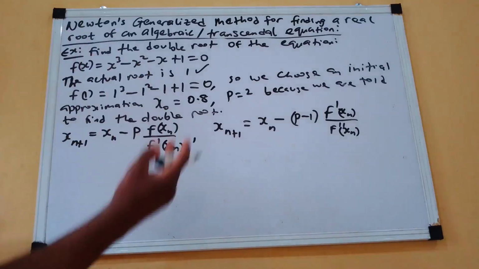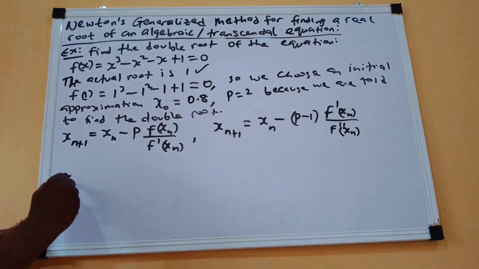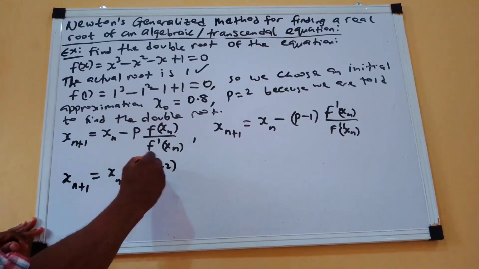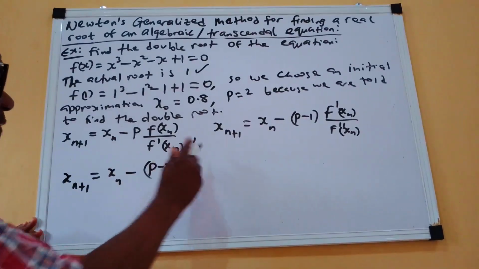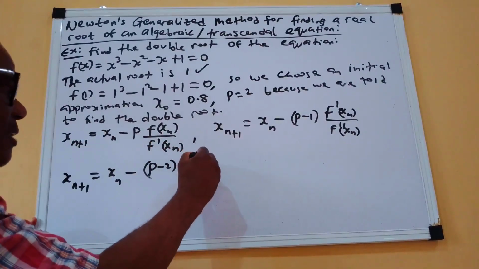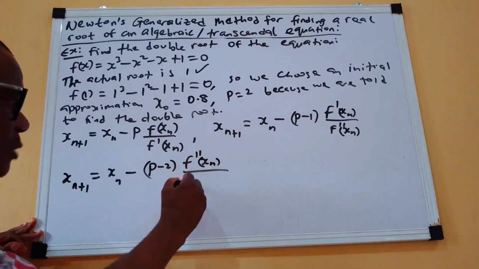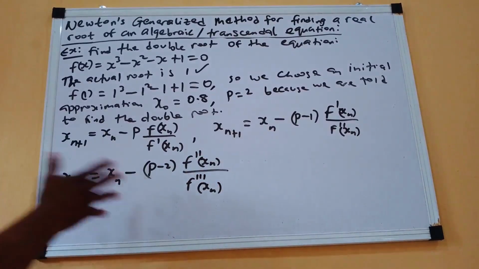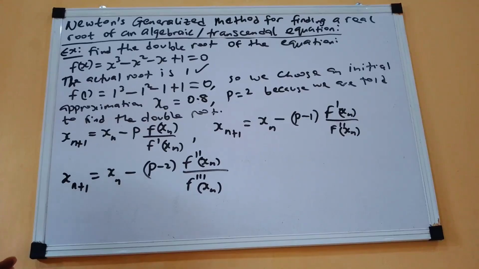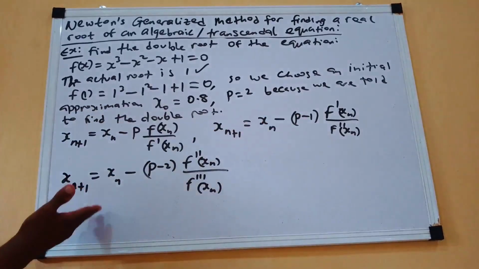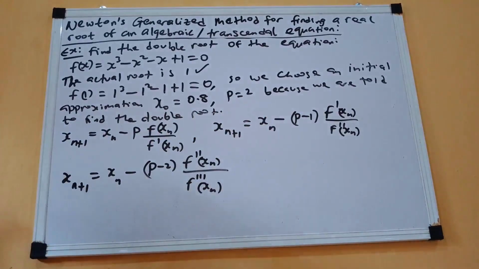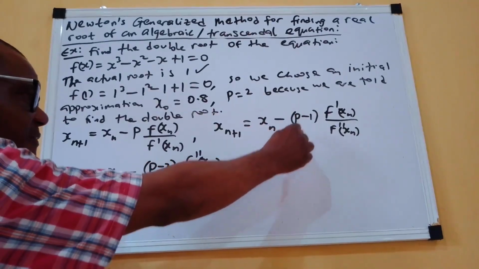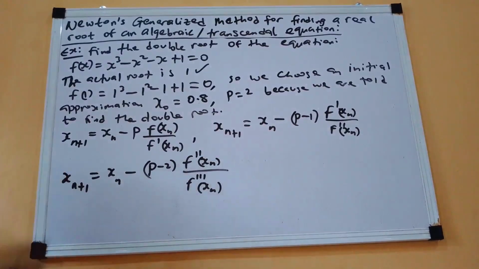So now, if there is a third one, for instance, we are going to use it as xn plus 1 will be xn, of course, minus this one will be p minus 2. You can see now. Then, of course, if it is p minus 2 as explained, this one will now start from the second derivative of xn all over, of course, the third derivative of xn. But this one will not be needed because we are only told to look for double roots. So this and this will form the double root. If you want to get a fourth equation, you can go on and on. The fourth equation will be p minus 3. Of course, that will start from the third derivative all over the fourth derivative, and so on and so forth.